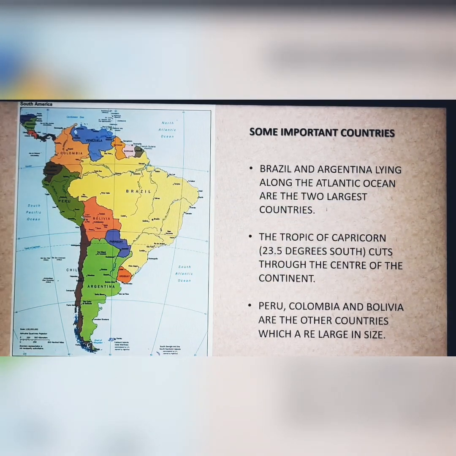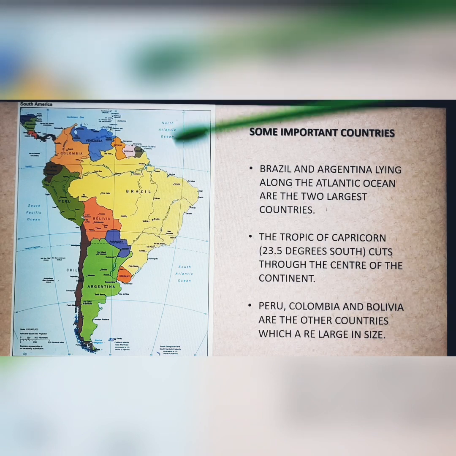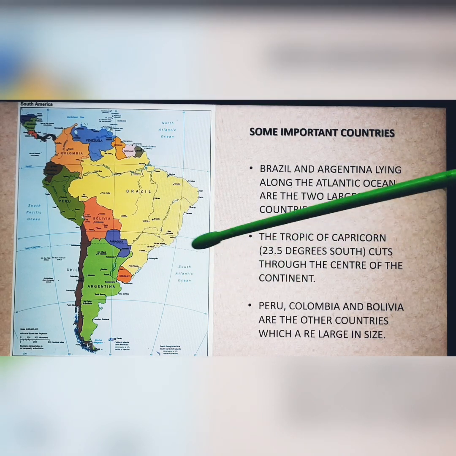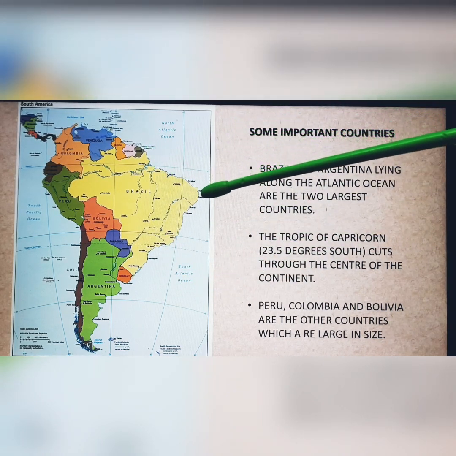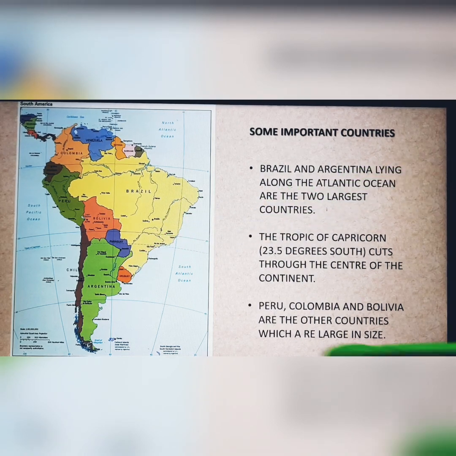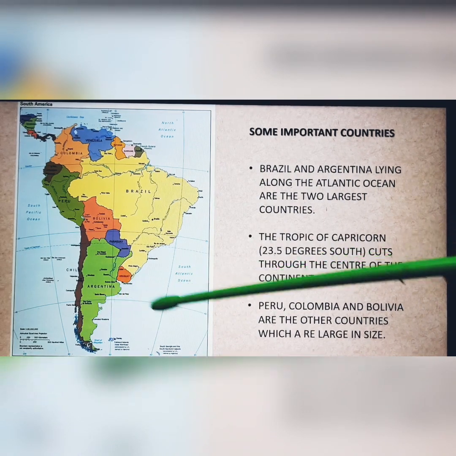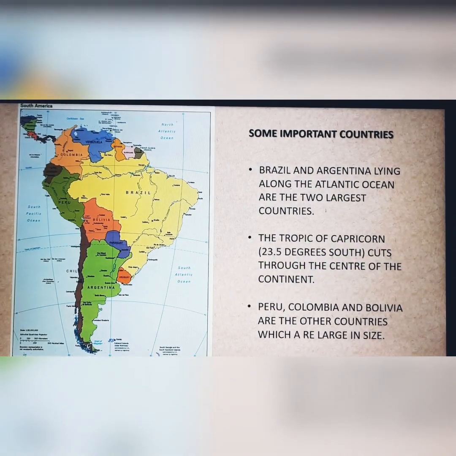And if you can see, both of these countries lie along the shores of the Atlantic Ocean. See, this is the North Atlantic Ocean. This is the South Atlantic Ocean. And see, Brazil has such a long coastline with the Atlantic Ocean. Argentina again has a coastline with the Atlantic Ocean.